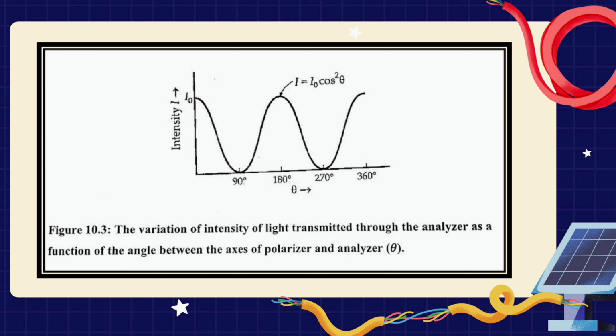If theta equals 90 degree or 270 degree, the second polarizer, that is the analyzer, is oriented perpendicular to the plane of polarization of the first filter and the cos square theta equals 0. Thus no light is transmitted through the second filter. This case will allow minimum intensity, that is 0 intensity, to pass through.